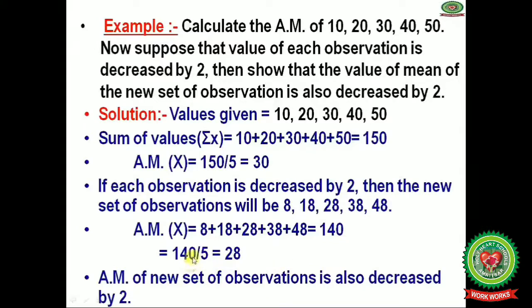When we divide this 140 by the number of observations, we get the arithmetic mean, which equals 28. As you can see, with the decreased values the arithmetic mean also decreased by the same number, from 30 to 28. So the arithmetic mean of the new set of observations is also decreased by 2.